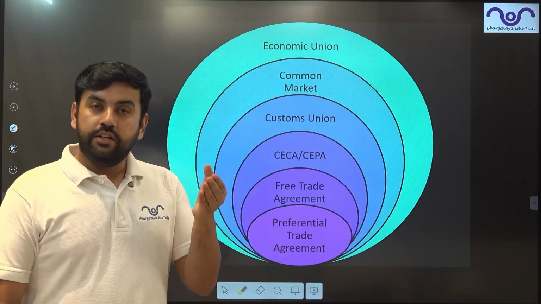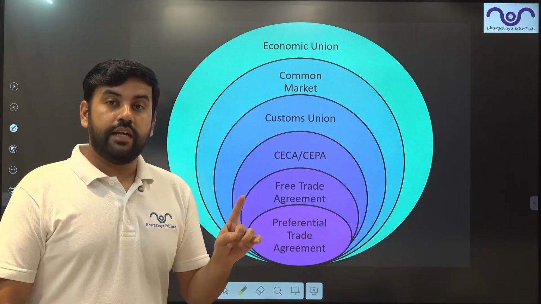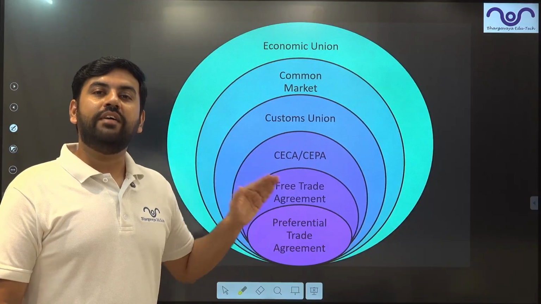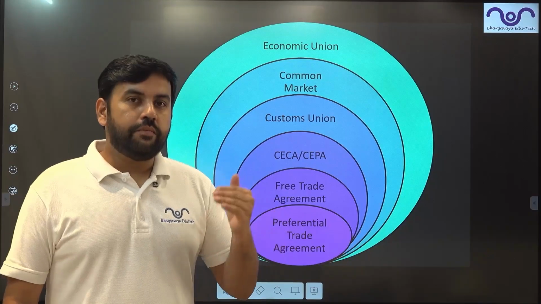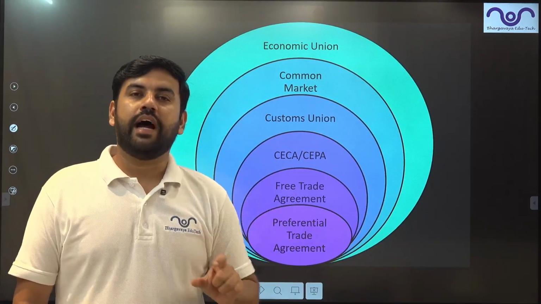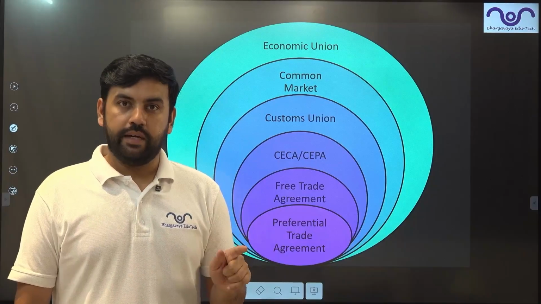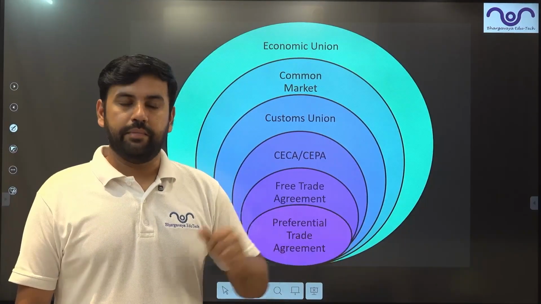Free means the duty charged on them is absolutely gone. Please understand, a free trade agreement does not mean we are having 100% free trade. Even if some items are excluded, that is okay. So 15% of the items can be excluded from the overall trade. We need to keep this in mind. This is the basic difference between a preferential trade agreement and a free trade agreement.